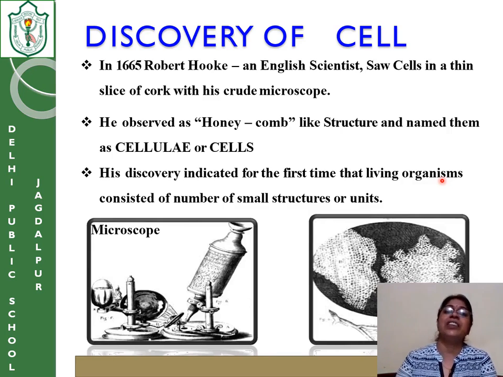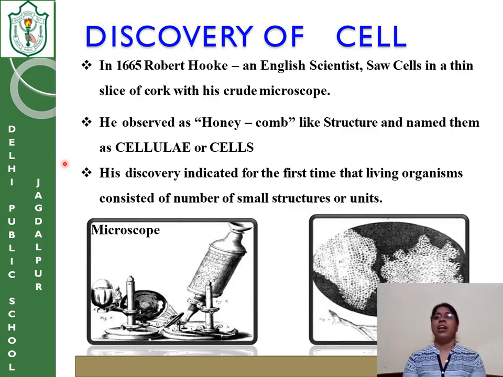In 1665, Sir Robert Hooke, who was an English scientist, discovered that there are some small things present in every living organism. How did he come to discover this?